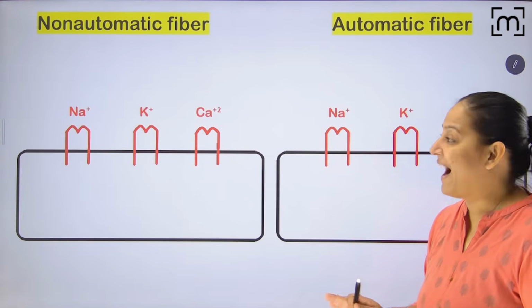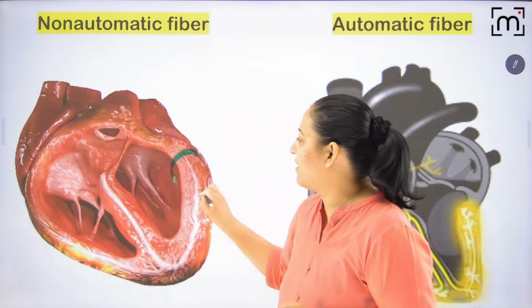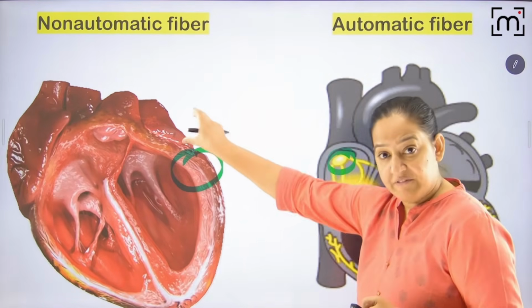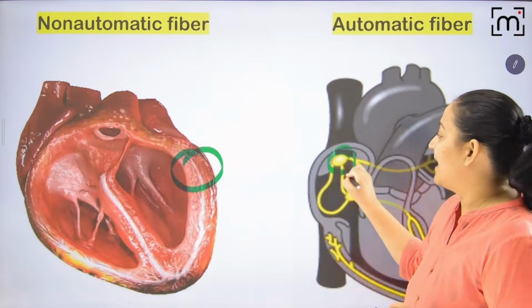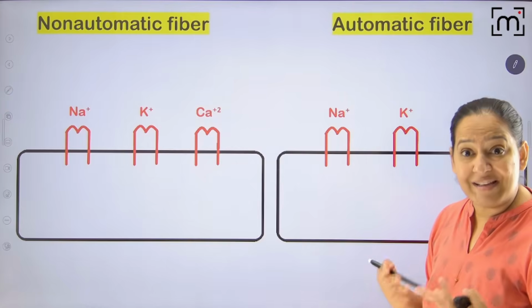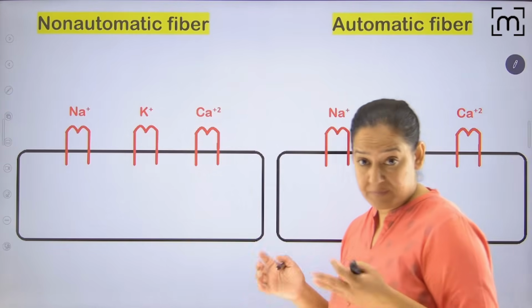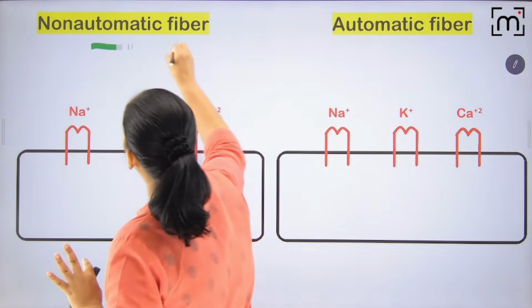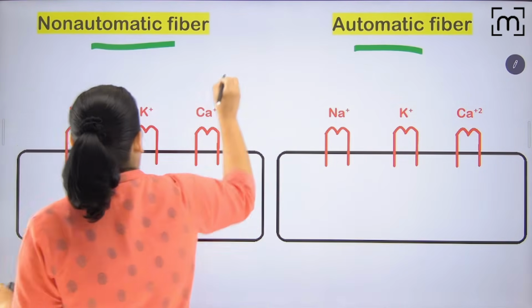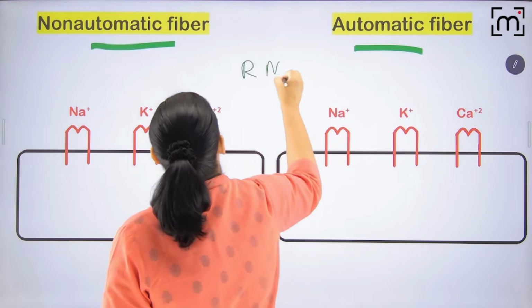This is a cell. Imagine I have cut a cell from here, and imagine I have cut a cell from here. Here I have cut the cell from the ventricular wall, and here I have cut the cell of SA node or AV node. Okay, so these are the two cells. So what is the resting membrane potential of these cells? What is the resting membrane potential of non-automatic fiber and the resting membrane potential of automatic fiber? It is known as RMP, resting membrane potential.